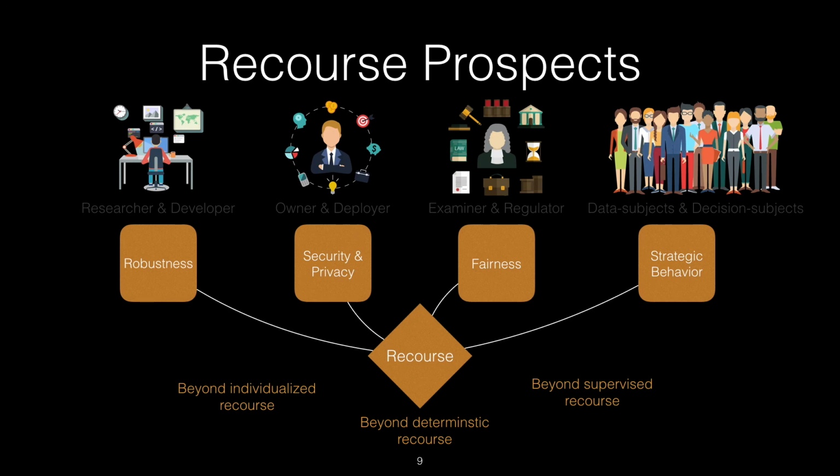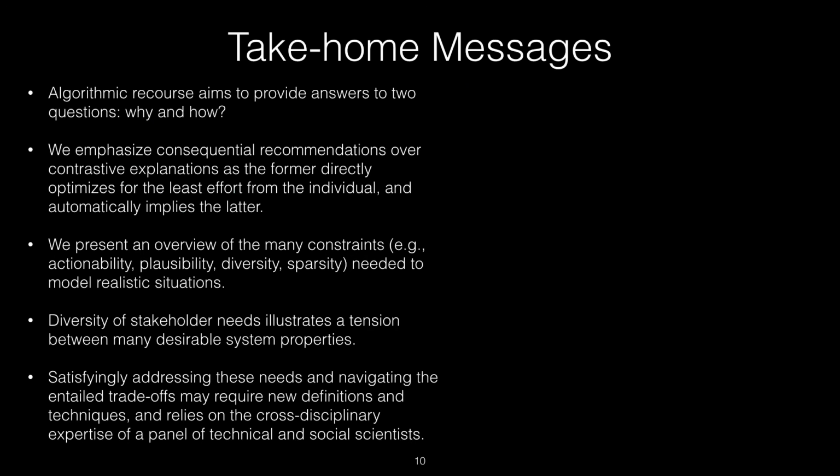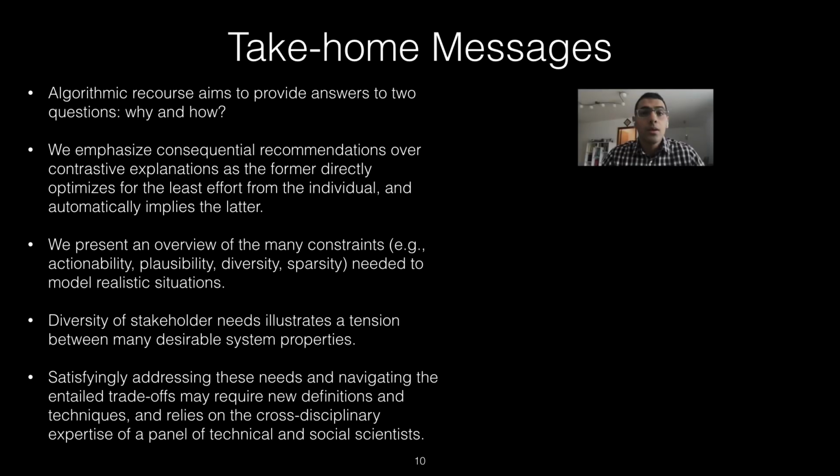There are a number of take-home messages that we can summarize here. For instance, algorithmic recourse aims to provide answers to two questions. Why was I rejected the loan? And how can I change my situation in order to be offered the loan the next time I apply? In this work, we also emphasize consequential recommendations over contrastive explanations, as the former directly optimizes for the least effort required from the individual to change their situation, and also directly implies a contrastive explanation in the process.